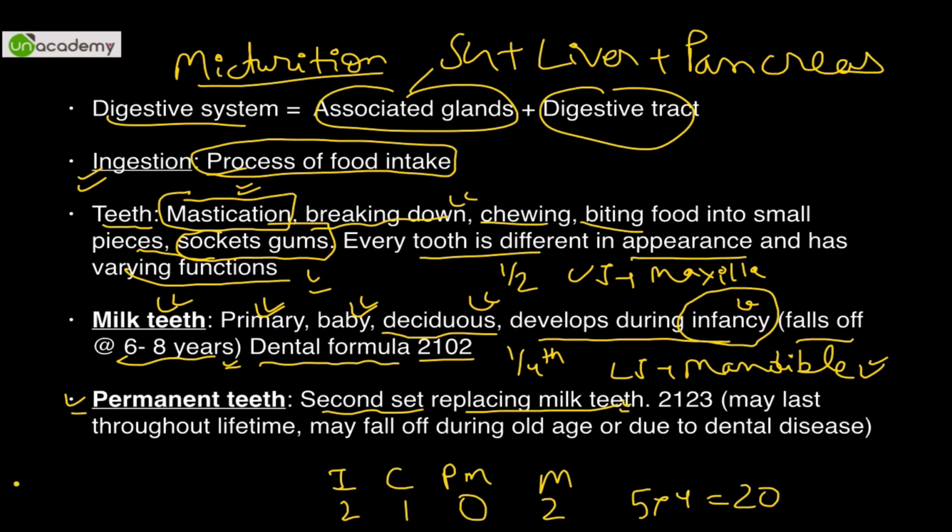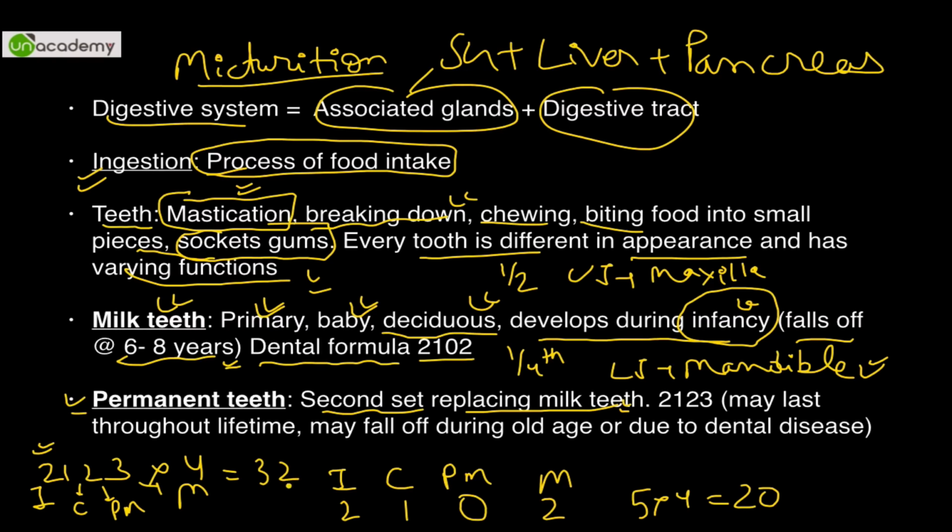The dental formula is 2 1 2 3. Right now you can count. You will have 2 incisors, 1 canine, 2 premolars and 3 molars. Most adults after 21 years of age have all of this. Multiply it by 4 after adding all these, so you will get 32.